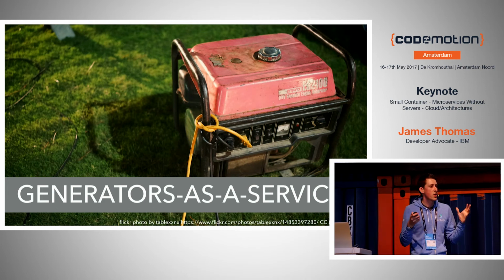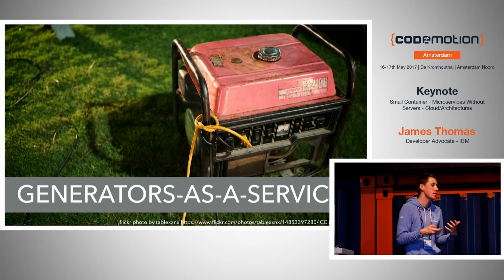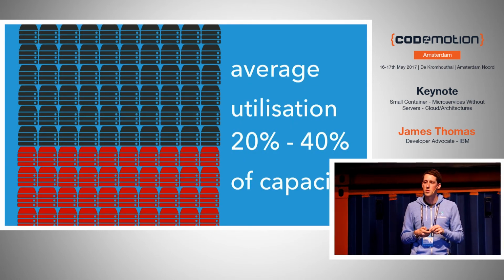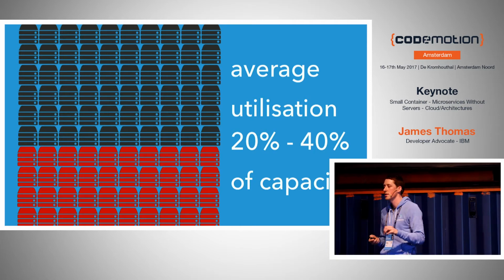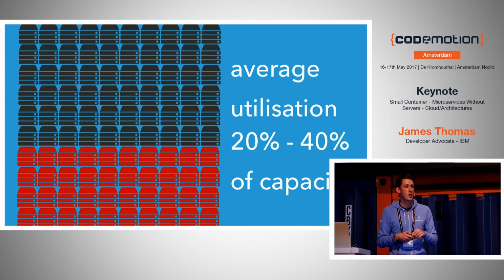And it's not just time that you waste, I think, managing all of these environments, all these extra generators that you don't even use, or VMs. It's also money. So Google did a big study in July 2013 looking at utilization rates on some of their bigger clusters. These were clusters with 20, 30,000 machines in. And what they found was that the average utilization rate was just 20 to 40%. So 60 to 80% of the time, those applications running on those servers are sat there idle, waiting for requests to come in. If you're renting VMs by the hour in some cloud data center, you probably have similar utilization rates, which means that you're spending the majority of money on getting no return.